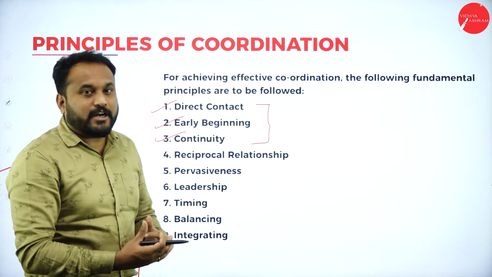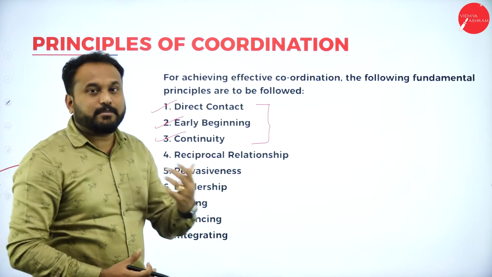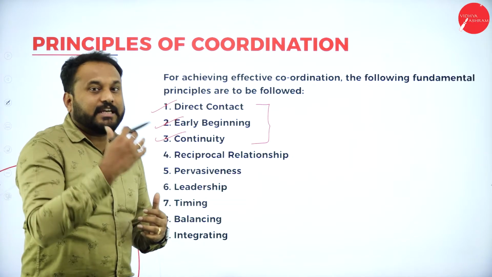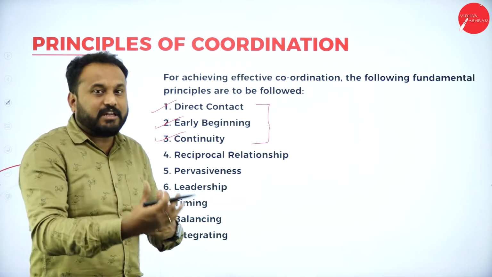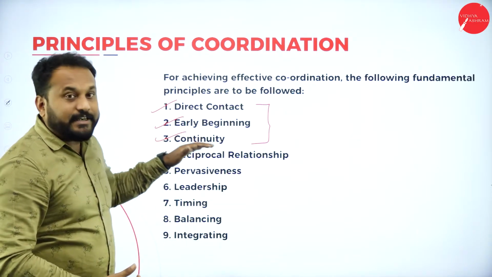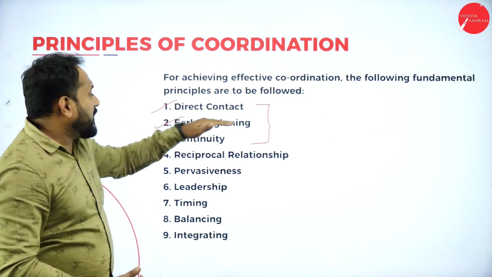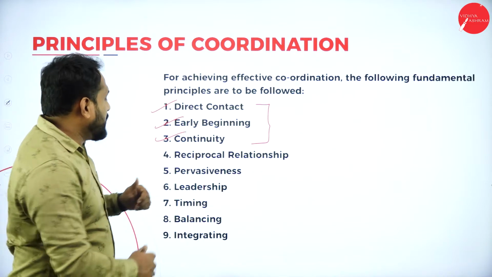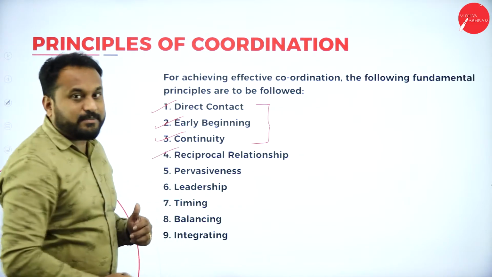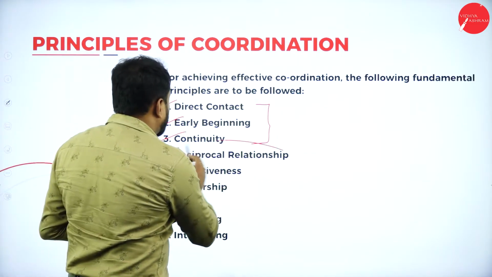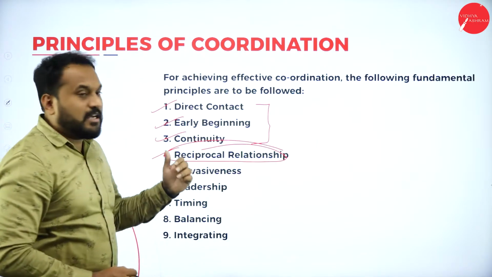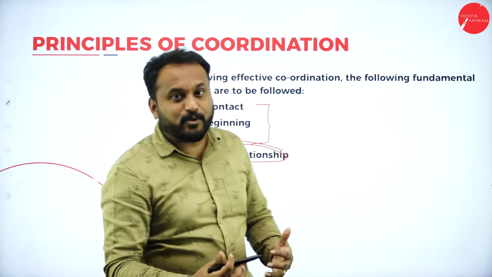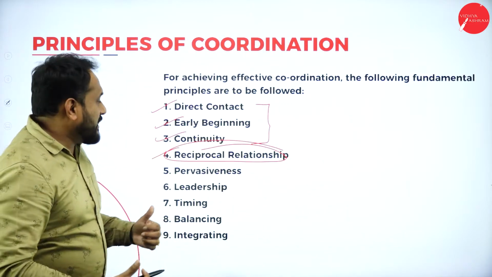Now, how can you attain coordination? You should have direct contact with the person. Early beginning: you are supposed to start from the initial stage, and be very friendly with those people. Continuity: it's not enough that direct contact and early beginning are done; you should also continue that. Then you have reciprocal relationship. It is not just you who goes along with all this. The other employee should also reciprocate for your relationships.